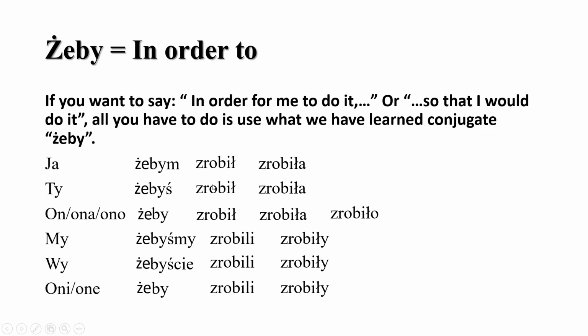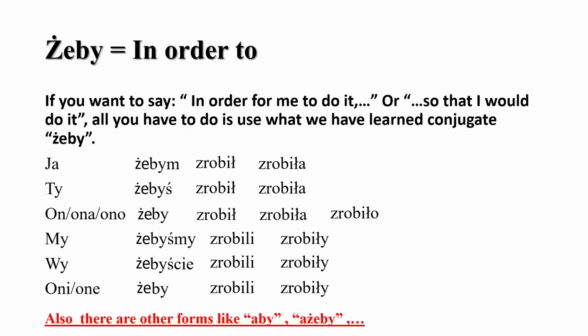So this is what I want you to focus on. This is what I'm worried about that you don't get: if there's nothing in front of bym or byś or by or byśmy, you just add the verb to it. You just make it one word, okay? However, in this case, because there's the word żeby, you cannot just add zrobił to żebym, so it doesn't make any sense. So you just keep this alone and you add the verb later, okay? I hope this makes sense.